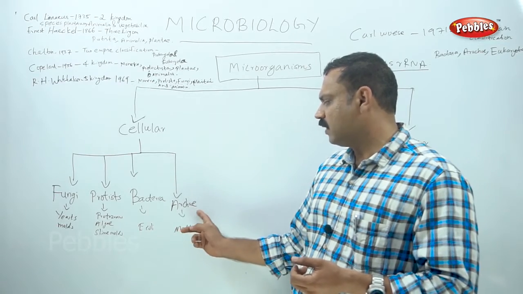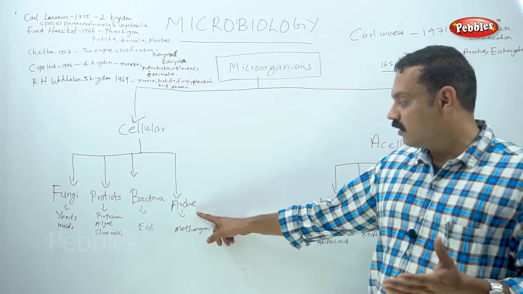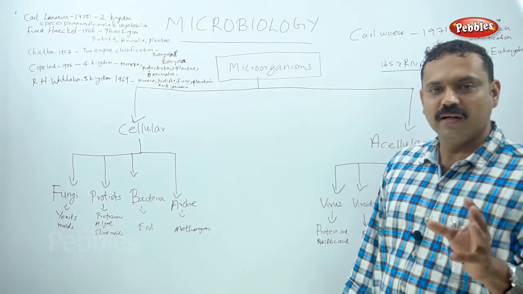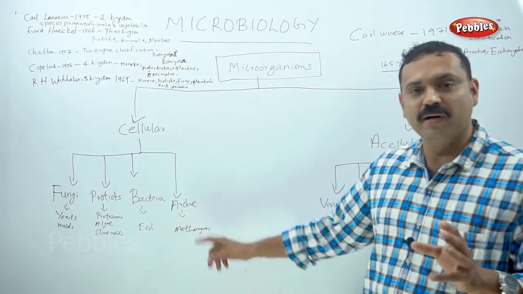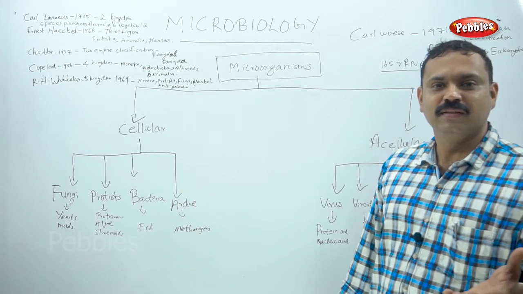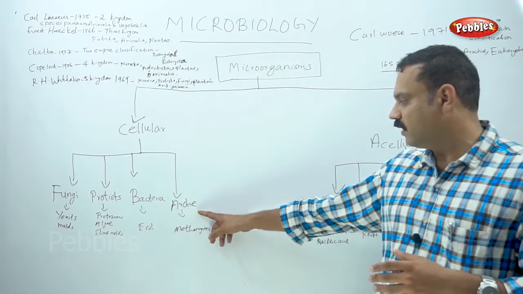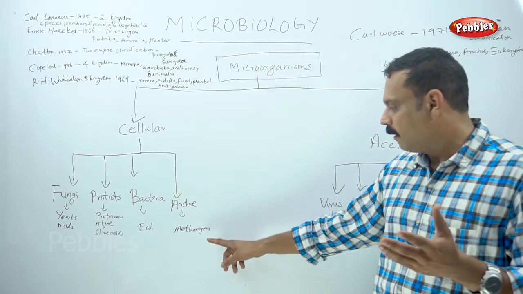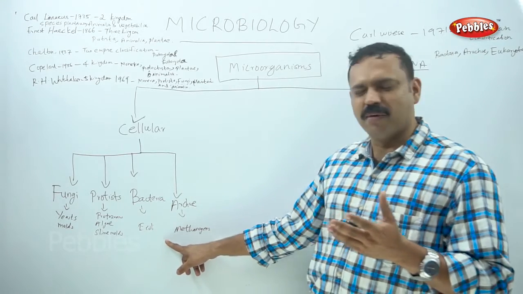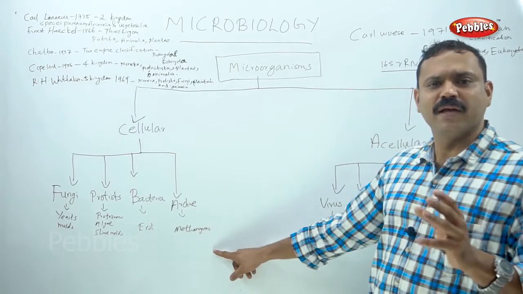Archaebacteria are the ancient ones. From an evolutionary point of view, they appeared on earth 3.5 billion years ago. This is when Archaebacteria started its journey. And methanogens are microorganisms which we can see in the stomach of cows or cattle. These methanogens come under Archaebacteria.